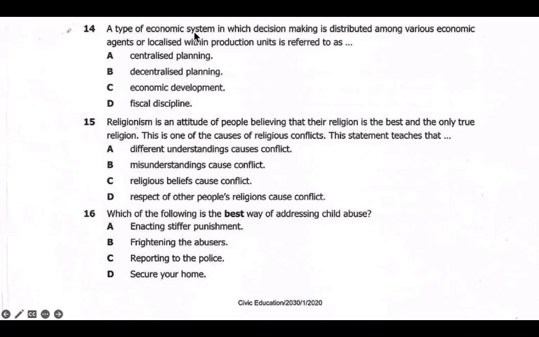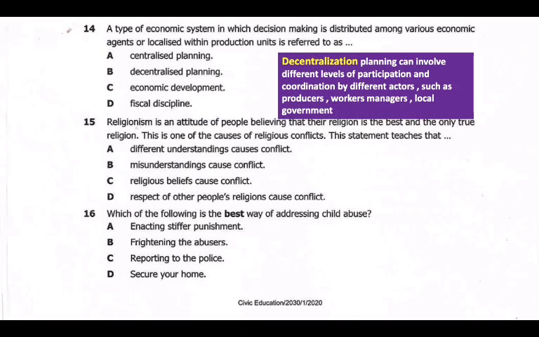The type of economic system in which decision making is distributed among various economic agents or localized within production units is referred to as. So if we look at decentralized planning, by definition, decentralized planning can involve different levels of participation and coordination by different actors, such as producers, workers, managers, and local governments.